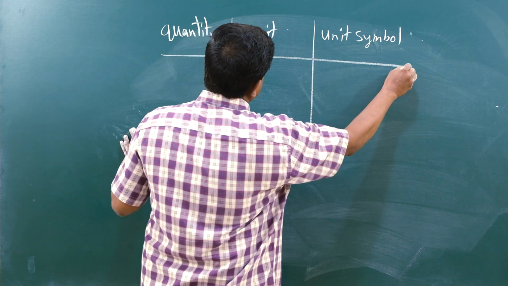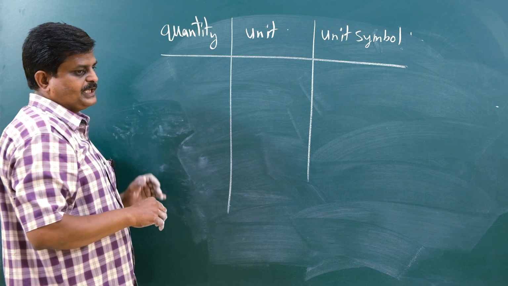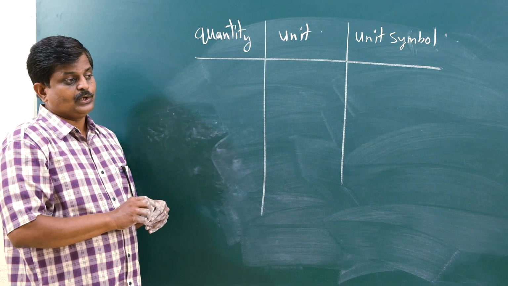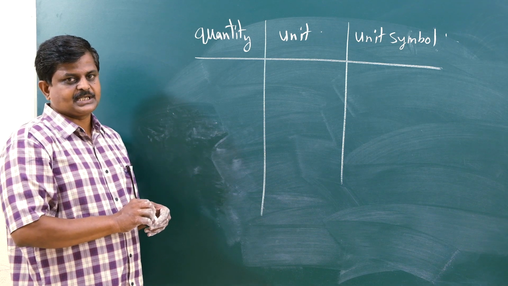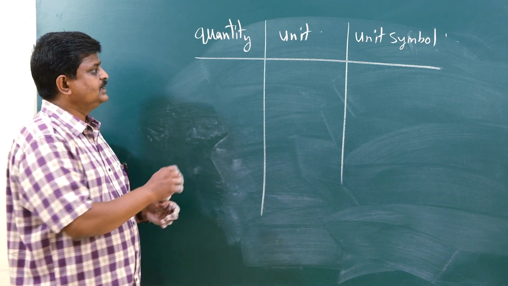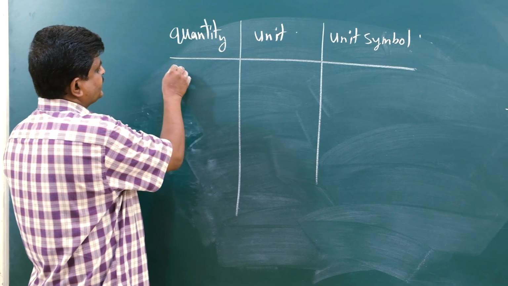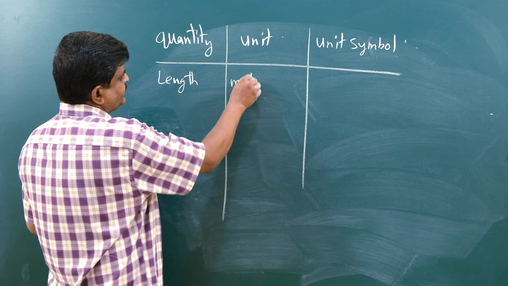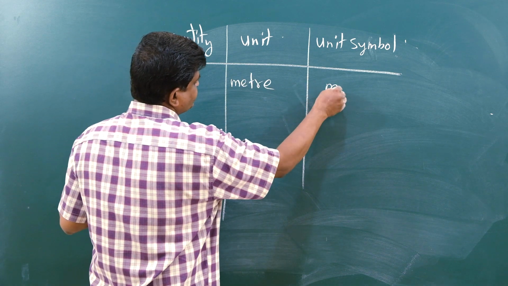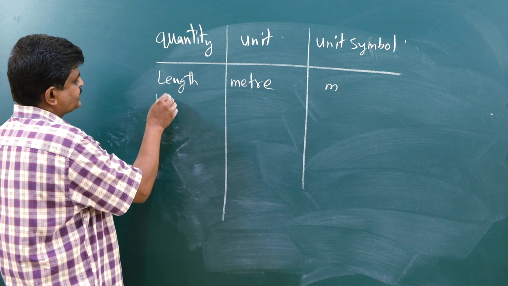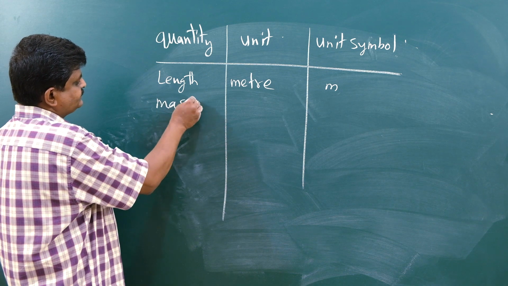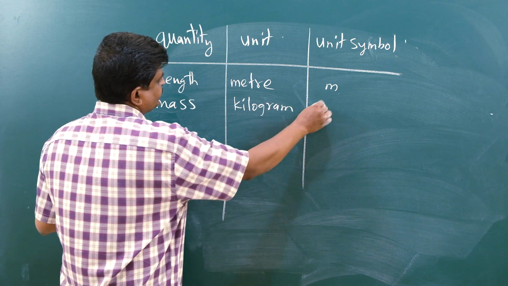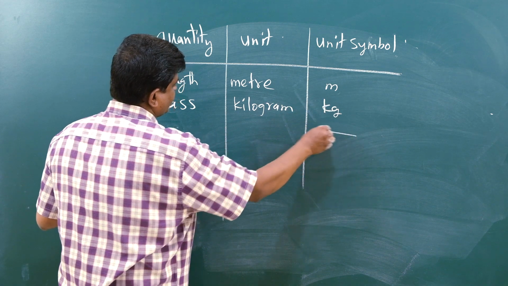I said how many fundamental quantities in the SI system? 7. How many supplementary quantities? 2. Let us write the base quantities now. One is length. As you know, the unit is meter. The symbol is small m. Next one is mass. The unit is kilogram, therefore the symbol is kg.